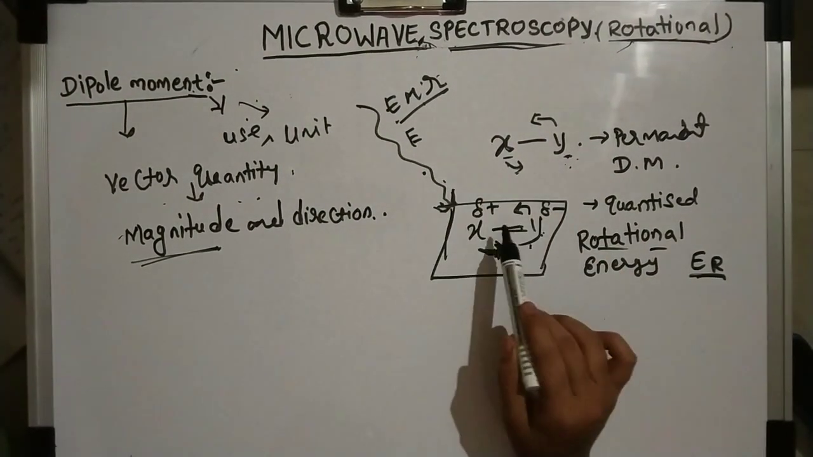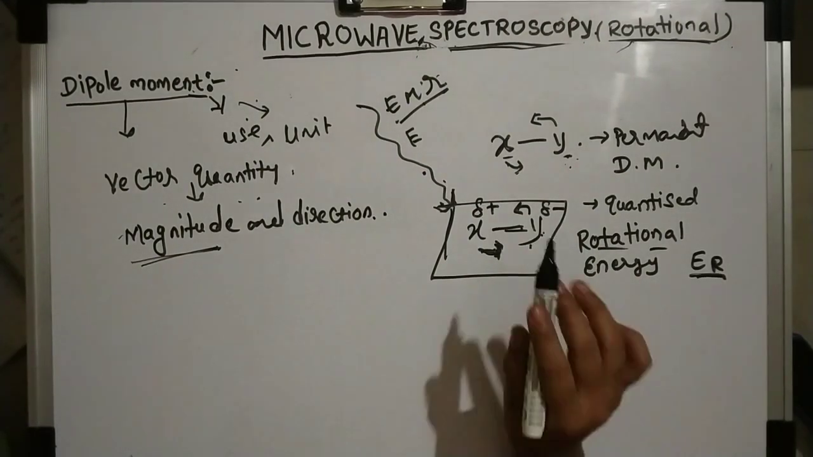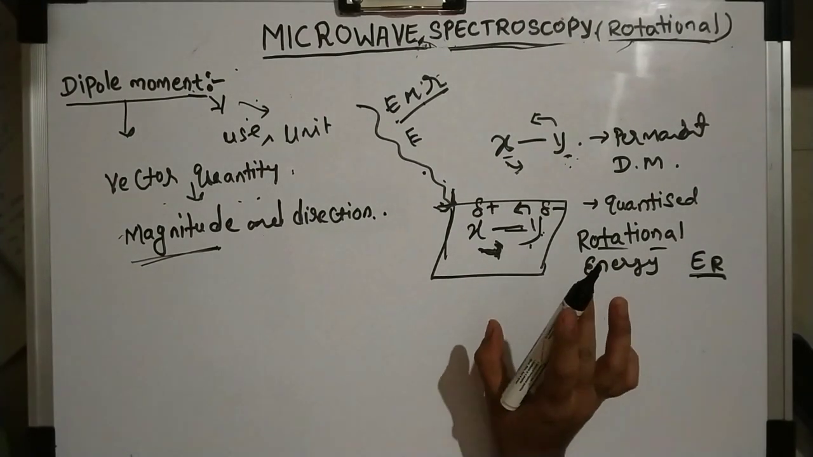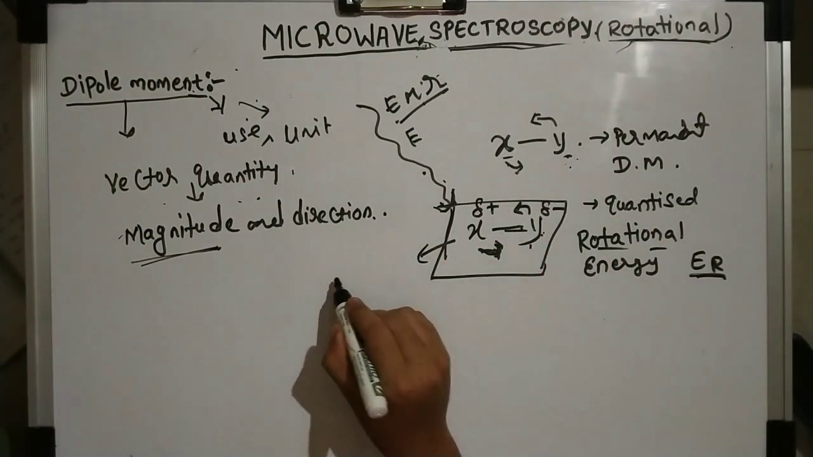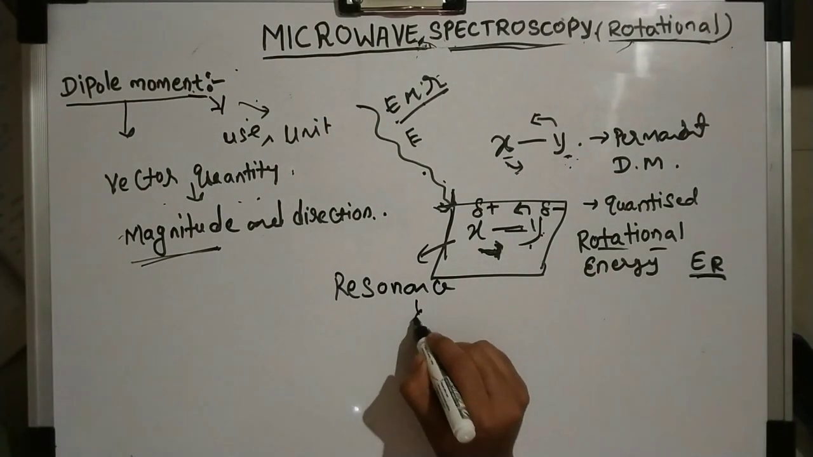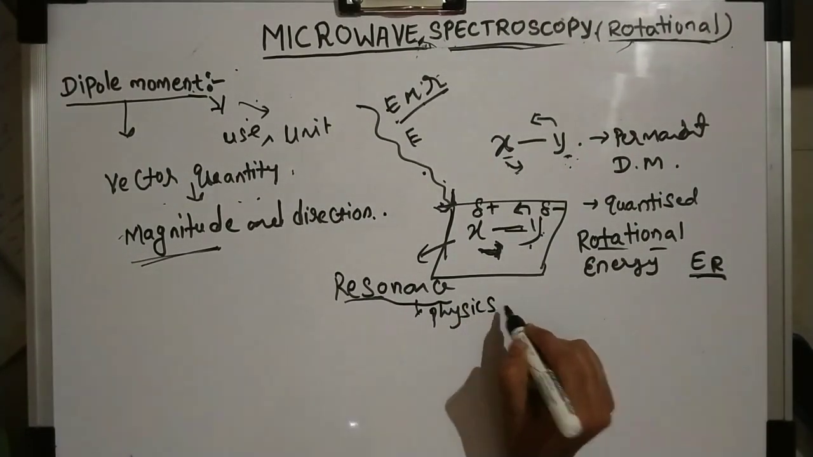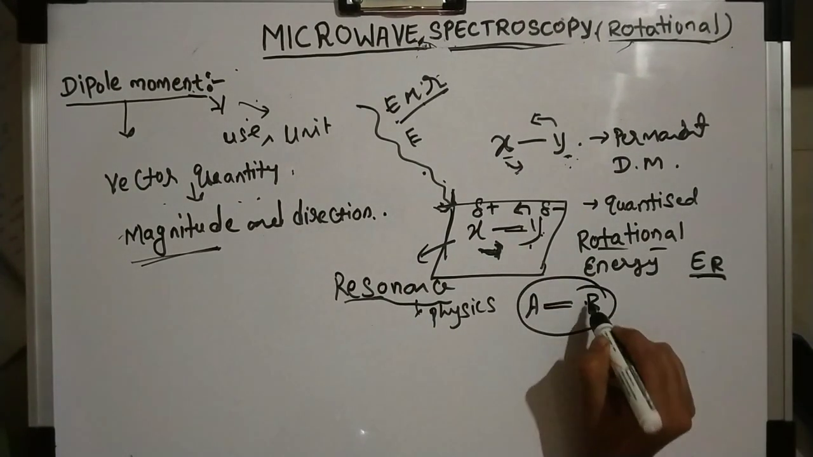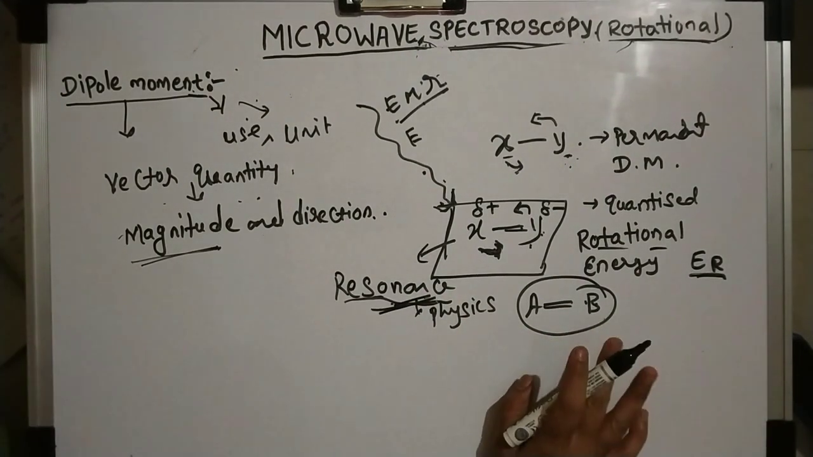After absorbing the energy, what happens to this molecule? It moves to a higher energy level. And this is the simple principle of microwave spectroscopy, or rotational spectroscopy. In other words, this absorption we can also call resonance. Not organic resonance, but the resonance we study in physics or physical chemistry: one frequency matching another frequency will absorb that energy. That is also called resonance.